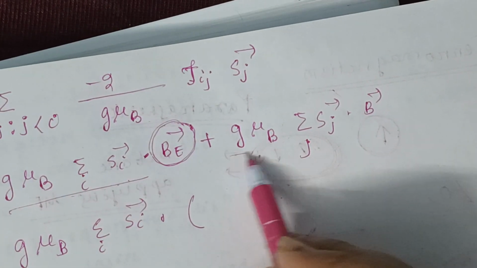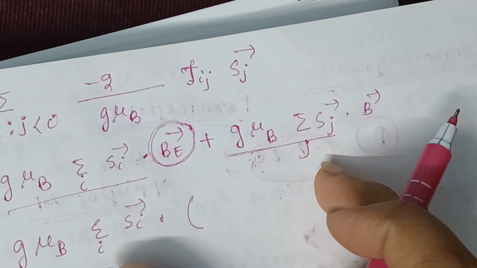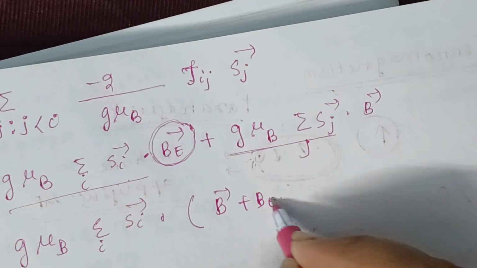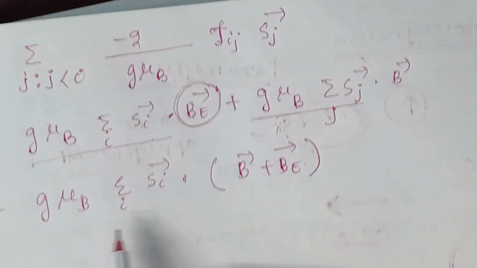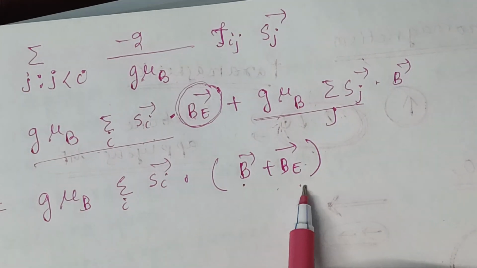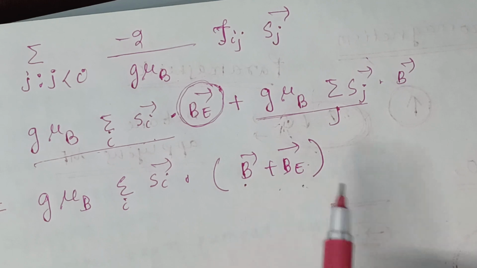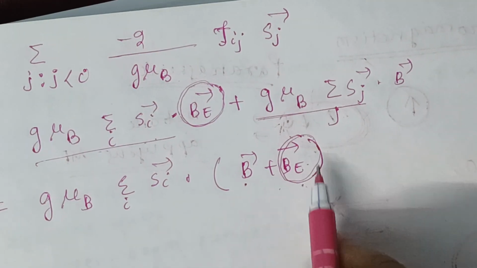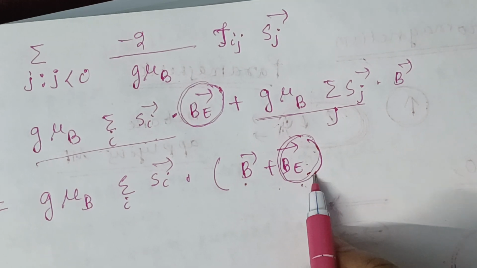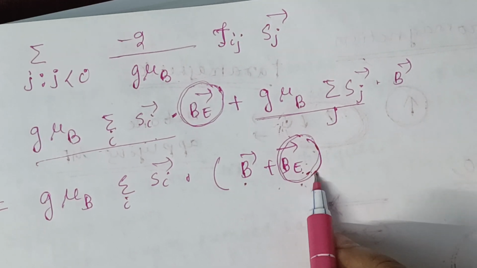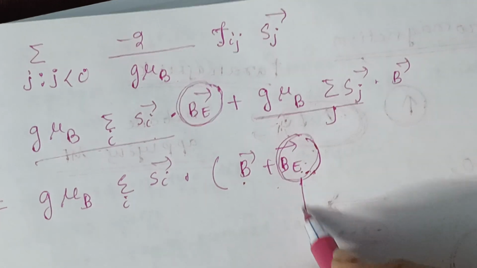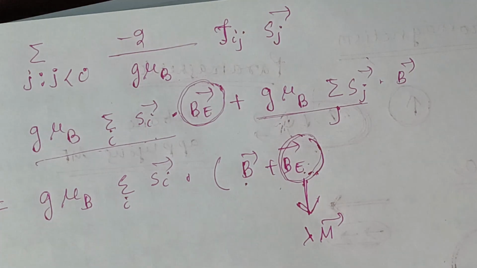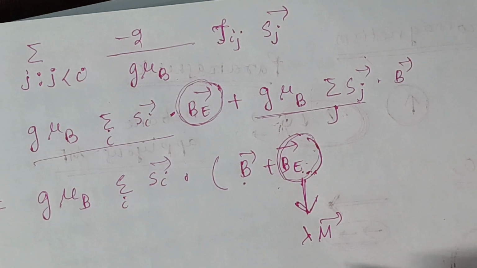This term and this term will be common, and it will be B vector plus B_E vector. This is the molecular field. Since this molecular field measures the effect of ordering of the system, we can assume it as lambda m vector.